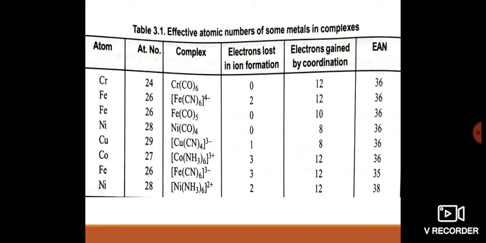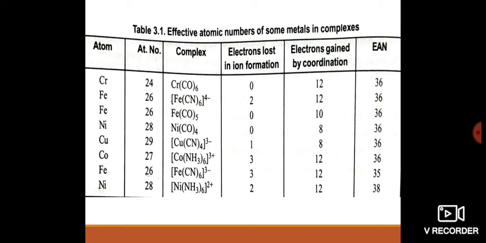So here the atomic number of nickel is 28 and the ligands are 4. Each ligand donates 2 electrons. 4 into 2 is 8. Then 28 plus 8 total is 36. It has also attained the krypton electron configuration. Then the next one is